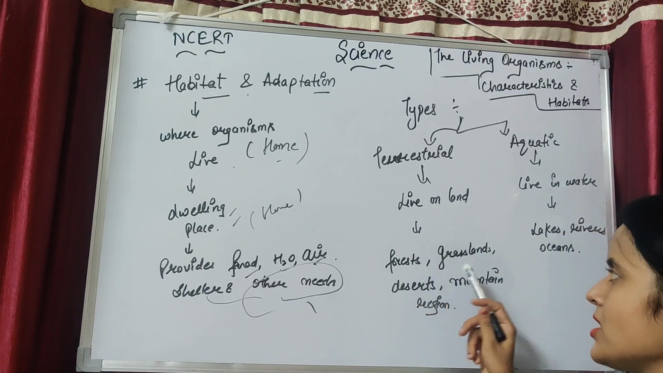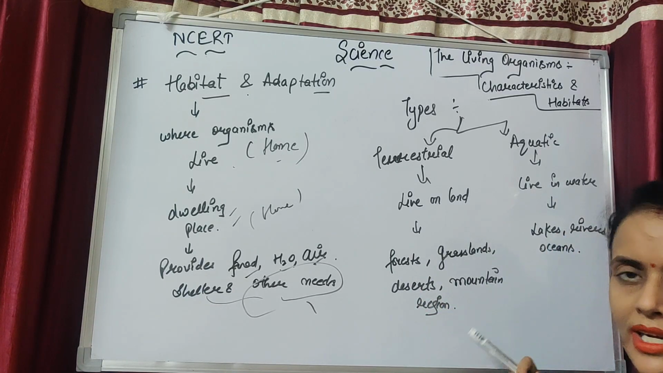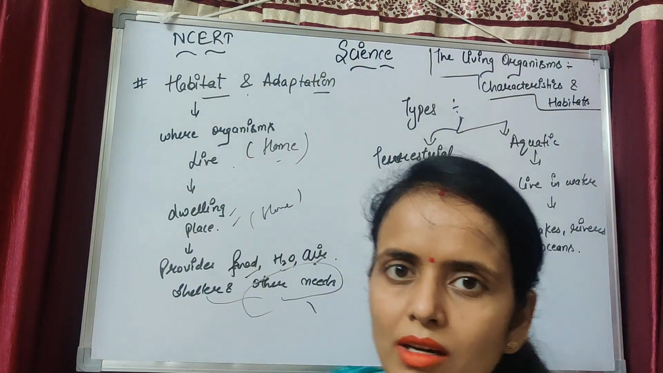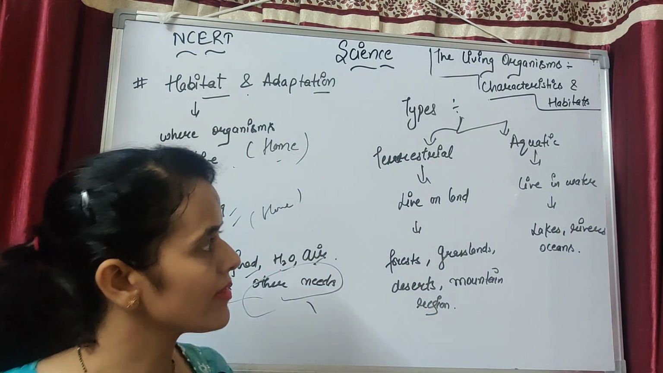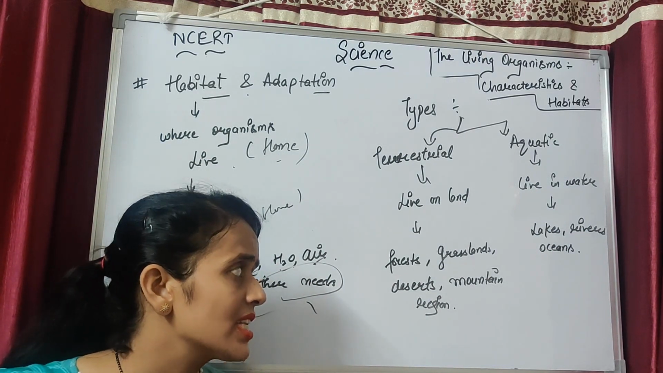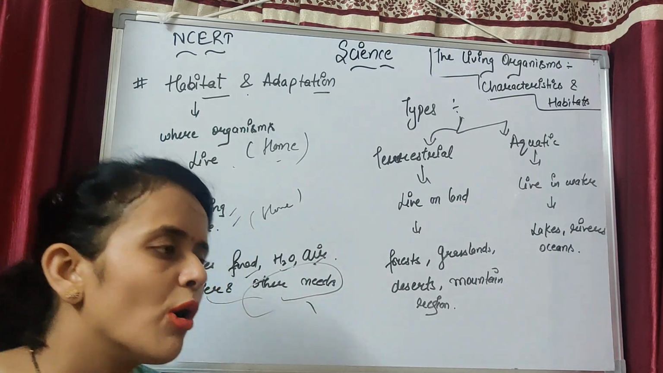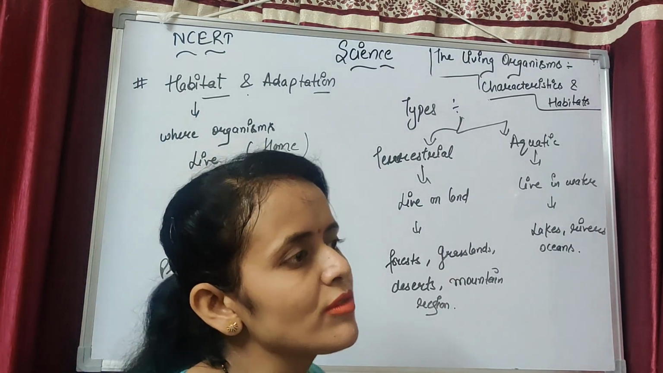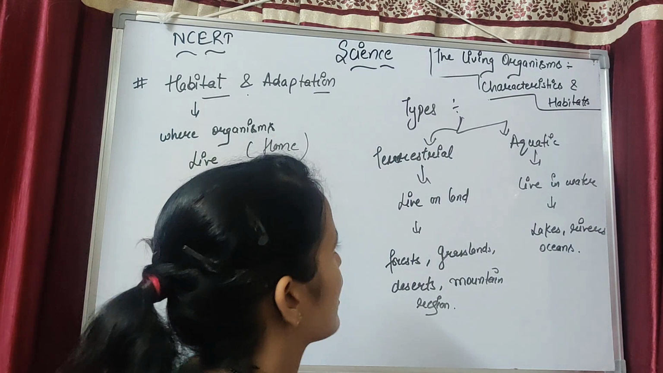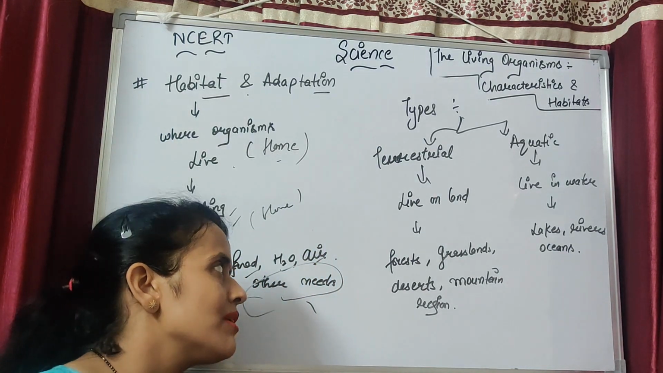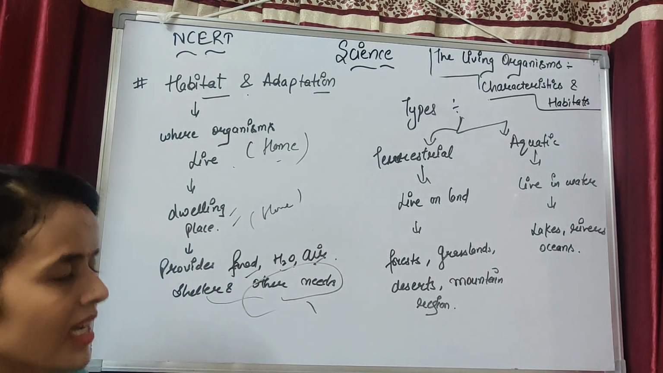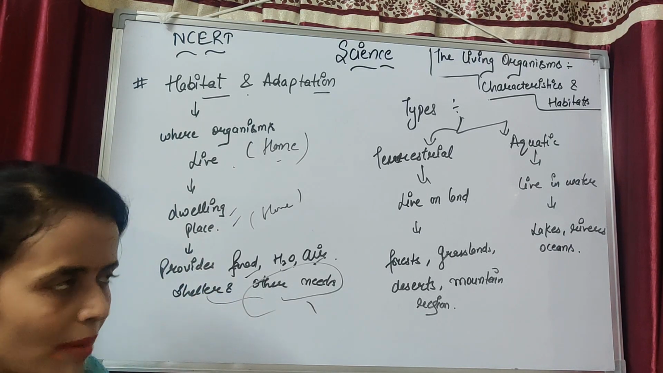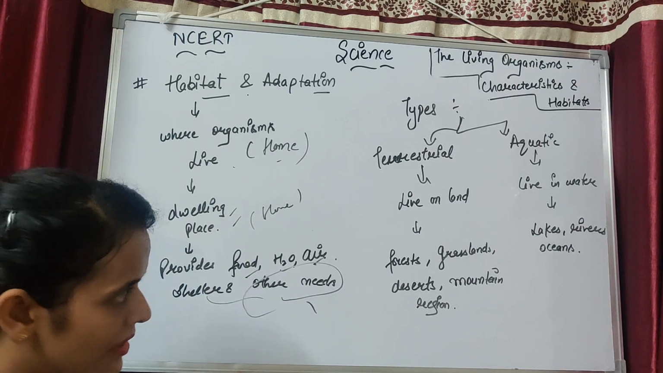For example, forest, grassland, desert, mountain regions. These are the examples of the terrestrial habitat, and the examples of aquatic habitat are lakes, rivers, oceans, seas. The animals and plants which live in the water have the aquatic habitat, and the animals and plants which live on the land have the terrestrial habitat. There are two types of habitats, and this is the definition of the habitat.